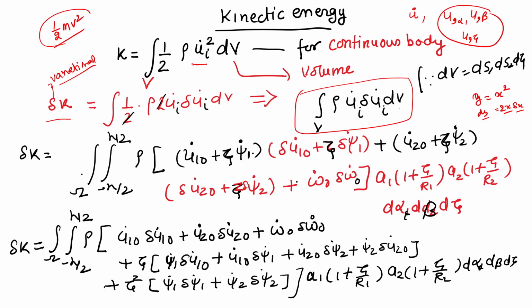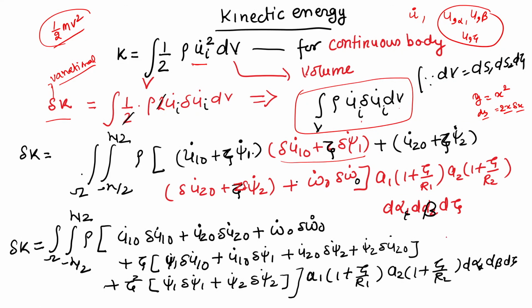u_i coming twice means summation over i. So, u1 plus u2 plus u3. So, (u10 dot plus zeta times psi1 dot) multiplied by the variation (del u10 dot plus zeta times del psi1 dot), plus the second term (u20 dot plus zeta times psi2 dot) multiplied by (del u20 dot plus zeta times del psi2 dot), plus the third term w dot into del w naught dot, and the volume.